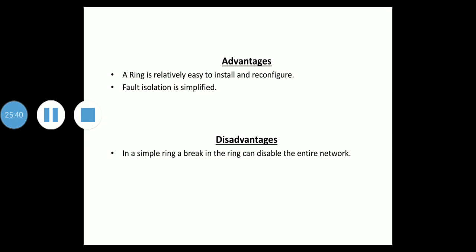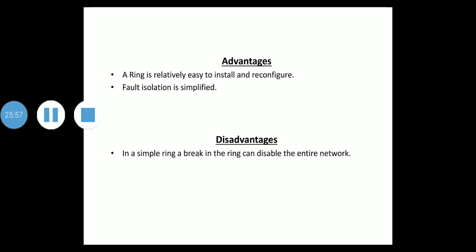In a ring, a signal is circulating at all times. If one device does not receive a signal within a specified period, it can issue an alarm. Then this alarm alerts the network operator to the problem and its location.